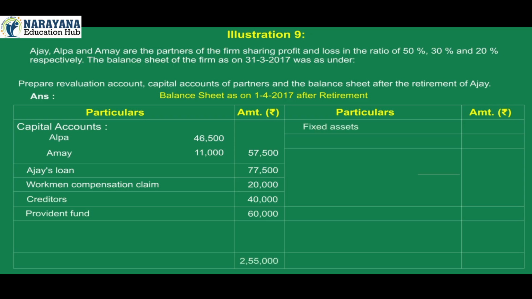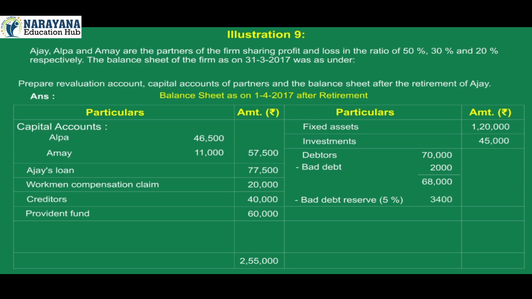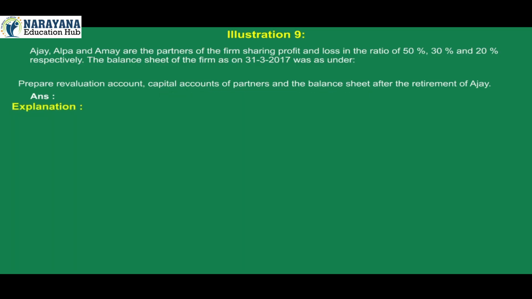On asset side, fixed assets 1,20,000, investments 45,000, debtors 70,000, less bad debts 2,000, total 68,000, less bad debts reserve 5%, 3,400, total 64,600. Stock 19,400, cash rupees 16,000 minus rupees 10,000 payment to Ajay, total 6,000, total of assets 2,55,000.